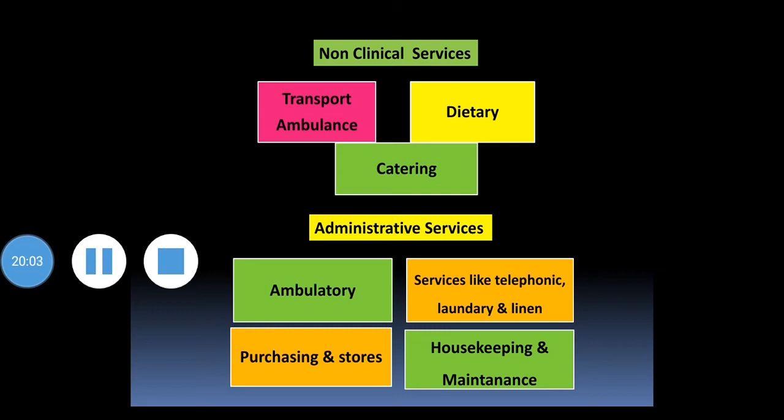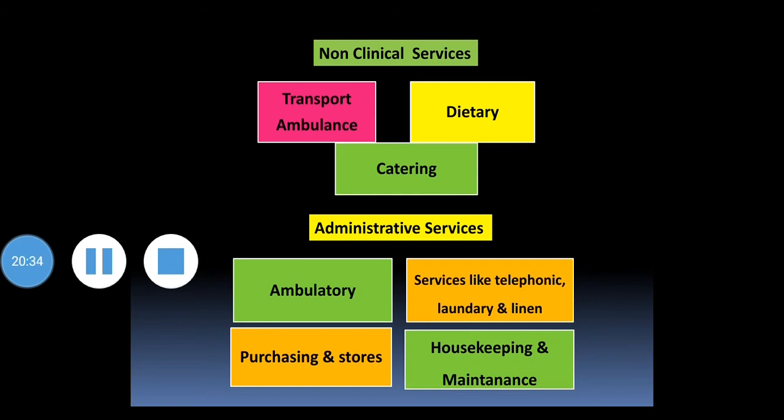Then purchasing and store services. Purchasing and store services are related firstly with inventory control, that is, maintenance of stock so that the required material will be available whenever required, and for this purchasing procedures are to be carried out: centralized purchase or decentralized purchase according to the choice of the hospital. And for this purchasing and inventory control, two types, periodic inventory control or perpetual inventory control, are to be adopted.